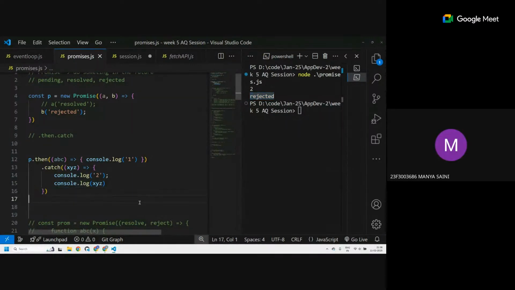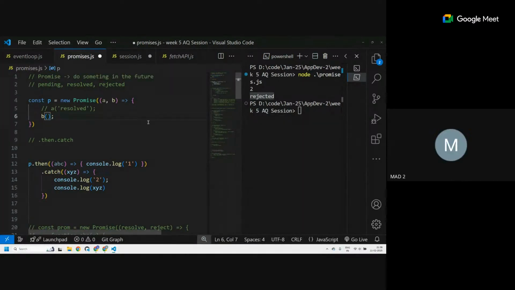So does it just take the argument, or if there was a function inside and it returned something, would it also give the return value? Yes, it can take anything. If I'm having a function over here, I'm not calling a function, I'm just giving a function. Let's have a function that returns a plus b, and take a and b here.